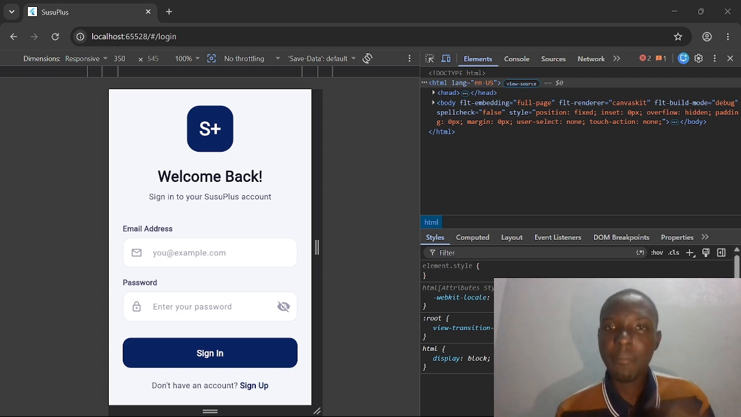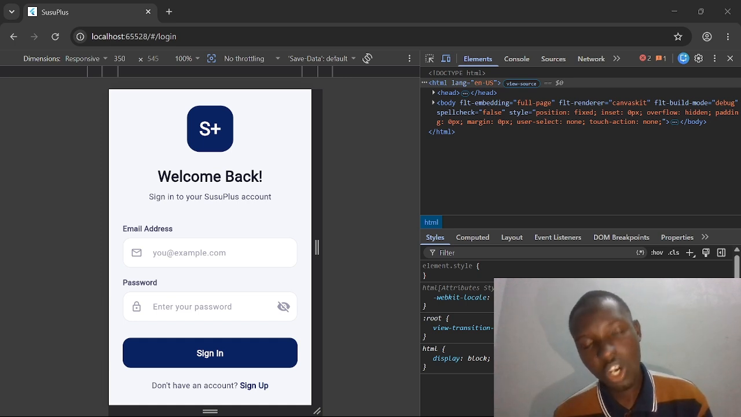Now, before I demonstrate the app, let me begin with the first feature every user interacts with: authentication and user management.